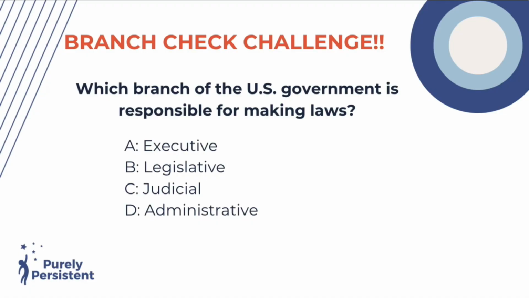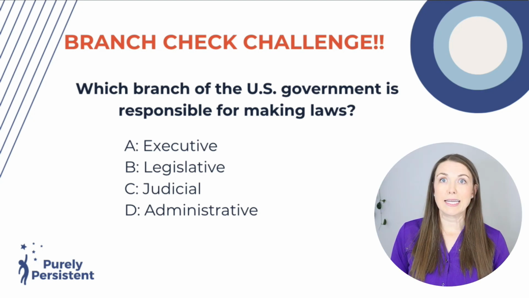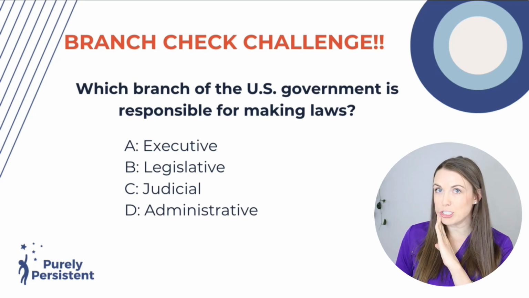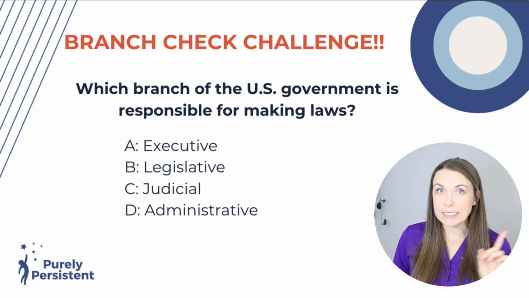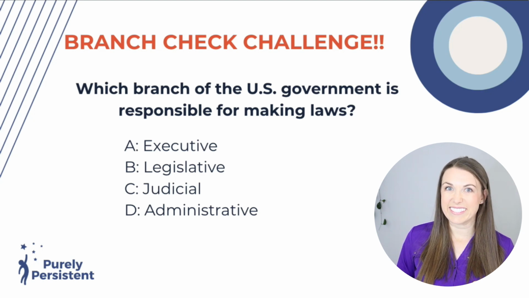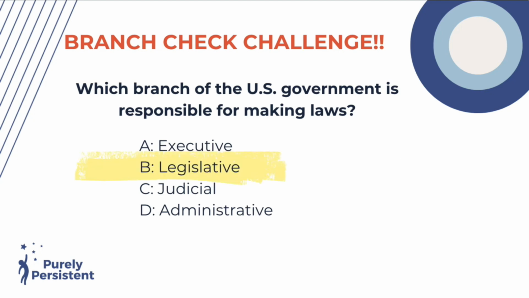Question number 1. Which branch of the U.S. government is responsible for making laws? Executive, legislative, judicial, or administrative? Hint, my friends, administrative is not one of the branches. What is the answer? The legislative branch.